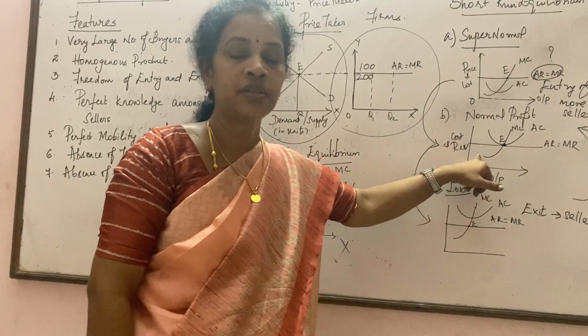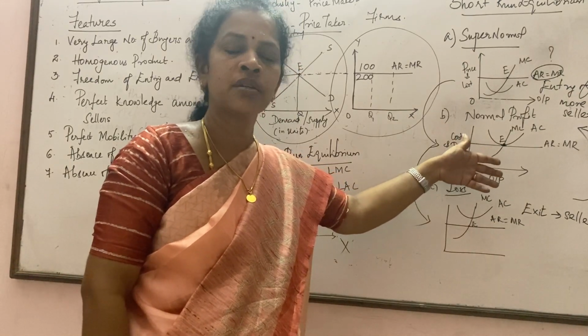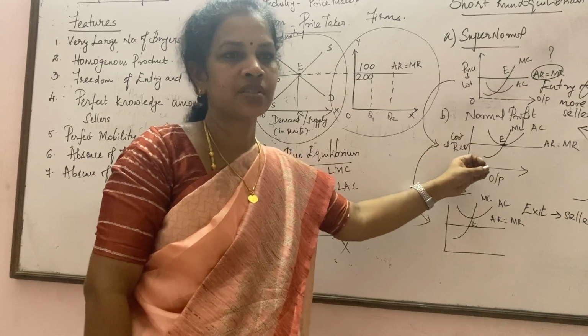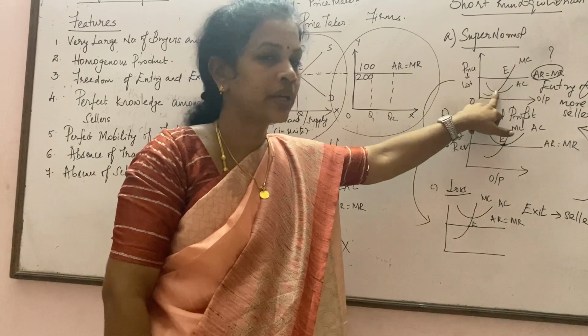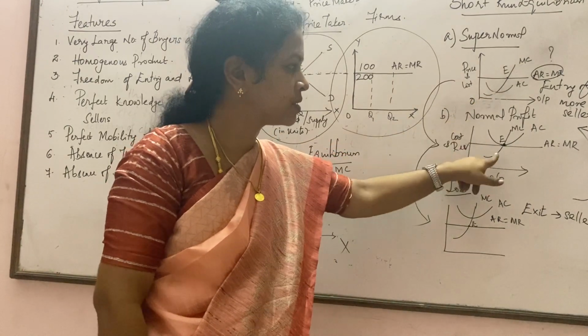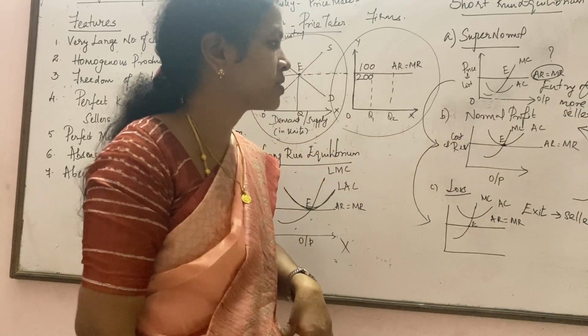But now there are more sellers and more buyers, so buyers have more opportunity to get the product from some other seller. So he can't continue to enjoy the extra profit. This is the situation where average cost is equal to average revenue.